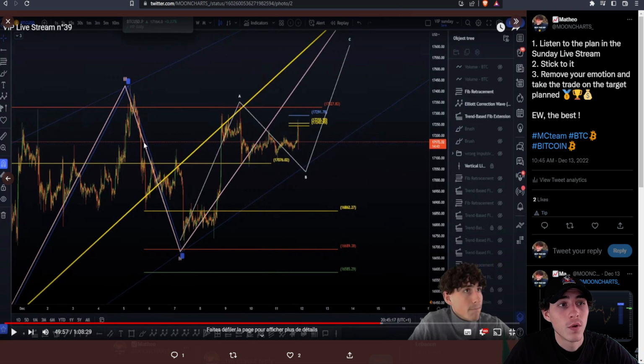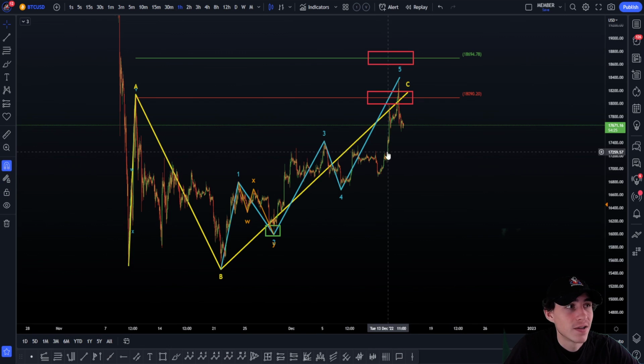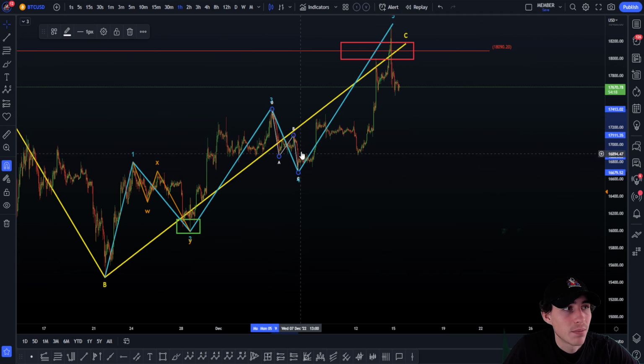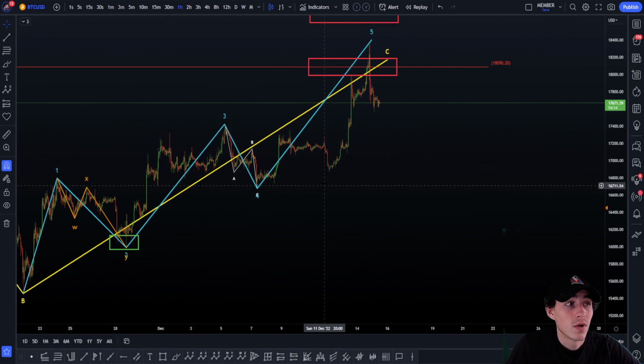So here, what I was looking for, again, is the ABC zigzag. Okay, so the correction we have planned right there. I'm just going to show this very quickly. So the ABC zigzag planned in the last update: we got a rise with what exactly here? With 5 waves to the upside. So as always, we have 5 waves here.